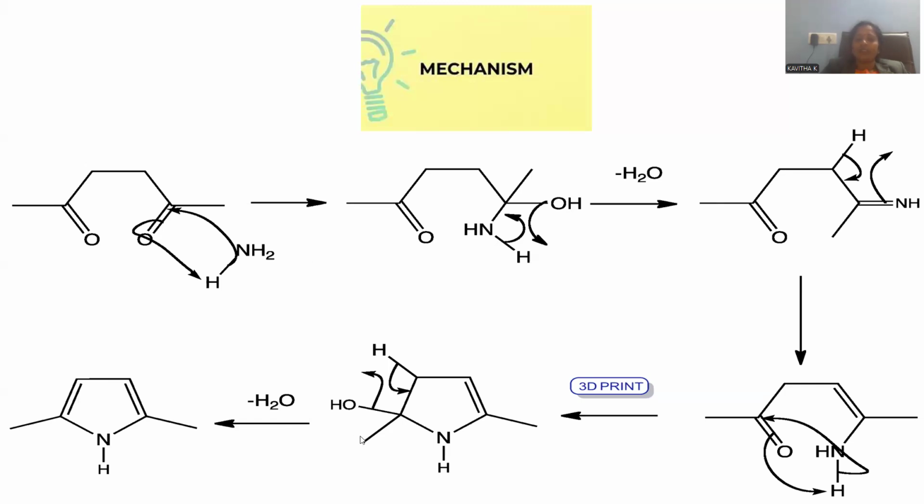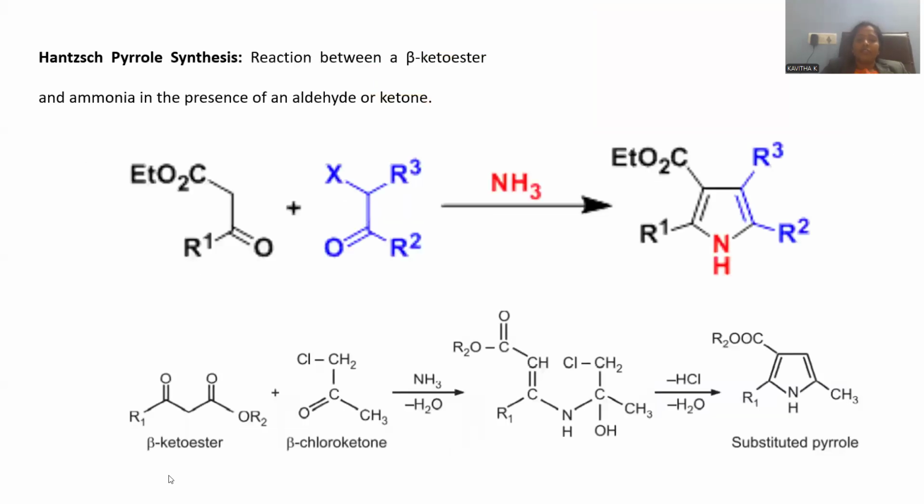This is the way the entire mechanism for this diketone reaction with ammonia giving rise to pyrrole is mentioned in a stepwise manner, and this is regarded as the Paal-Knorr synthesis, where diketone is condensed with ammonia. This is called condensation because when we are combining these two, a small molecule like water will be removed, so that it is a condensation reaction, right? So giving rise to pyrrole as the final product. Later on, let me go with another named reaction called Hantzsch pyrrole synthesis.